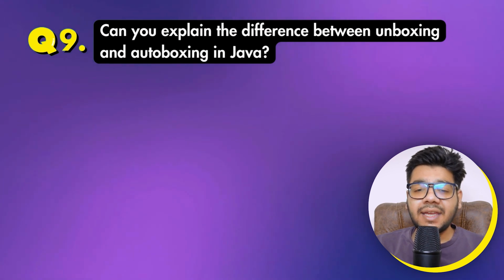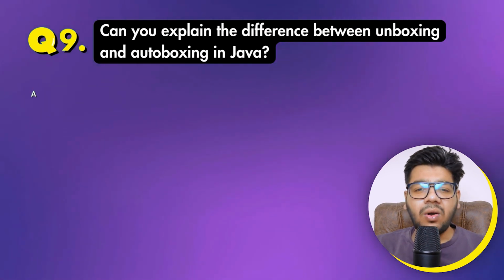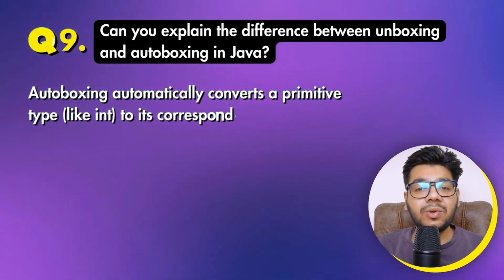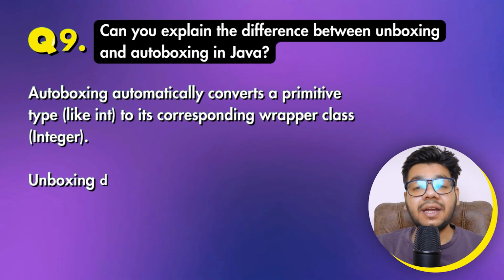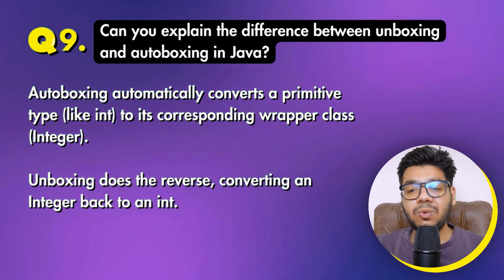Question 9 is, can you explain the difference between unboxing and autoboxing in Java? Autoboxing automatically converts a primitive type like int to its corresponding wrapper class, that is Integer. Unboxing does the reverse, converting an Integer back to an int.